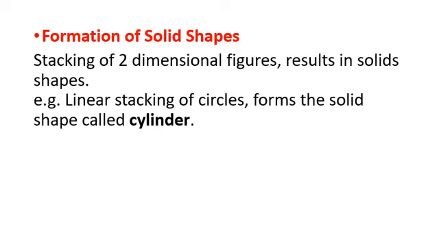For example, linear stacking of circles forms the solid shape called a cylinder. So if we stack the circles in a linear manner, then we will get a solid shape, that is a cylinder. So one-dimensional figures are used to make two-dimensional figures. Two-dimensional figures are used to make three-dimensional figures, and three-dimensional figures are known as solid shapes.